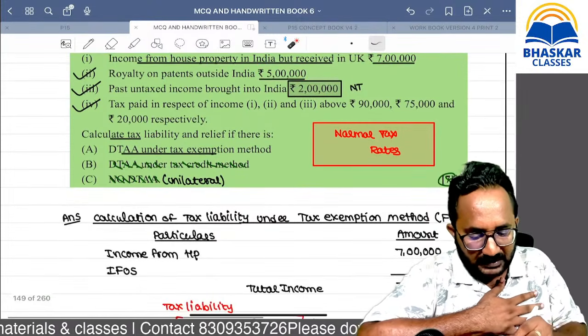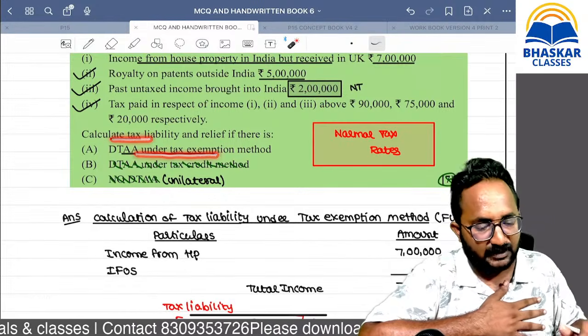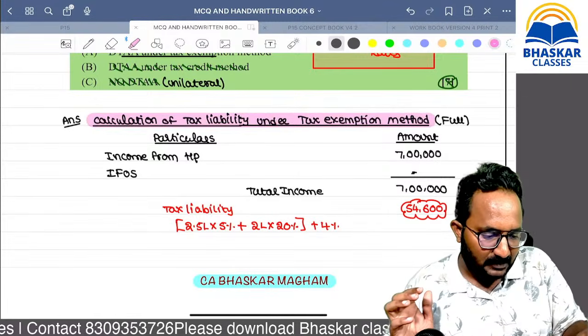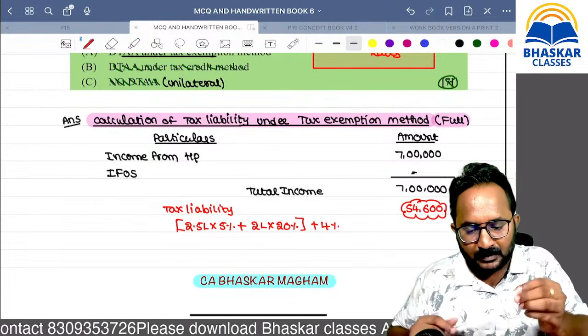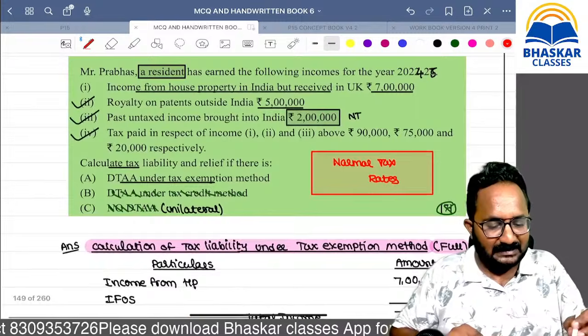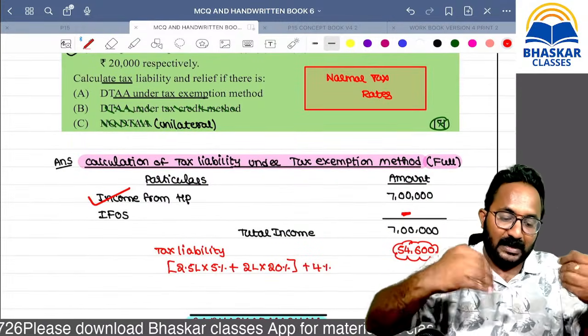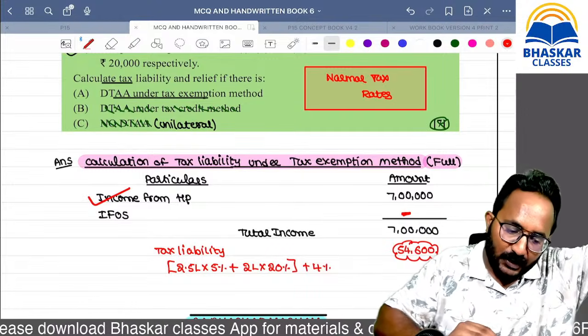Then we have to calculate the tax liability under the tax exemption method first. Now I want to calculate the tax liability under the exemption method, that too the full exemption method. Simply, we can collect the tax only on Indian income. Foreign income is completely exempt. Who can collect the tax on foreign income? The foreign country only.